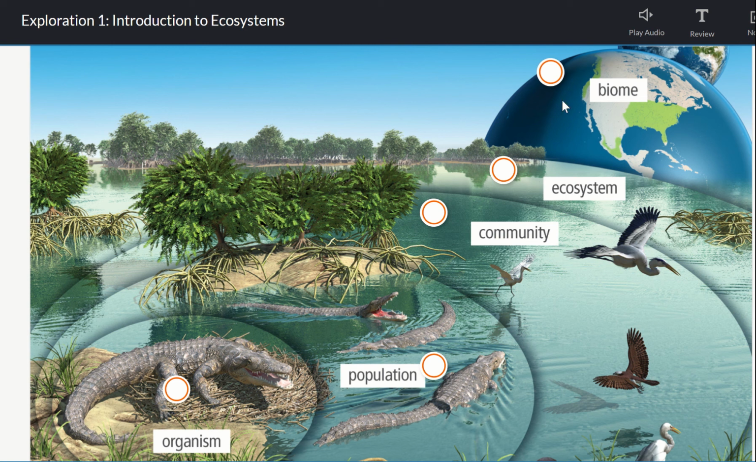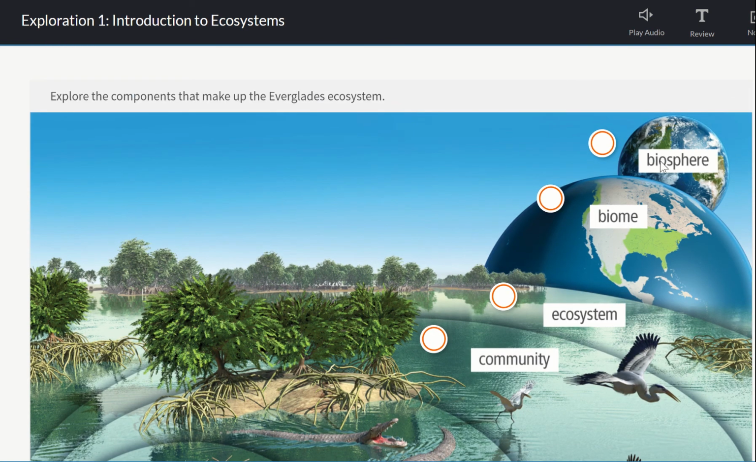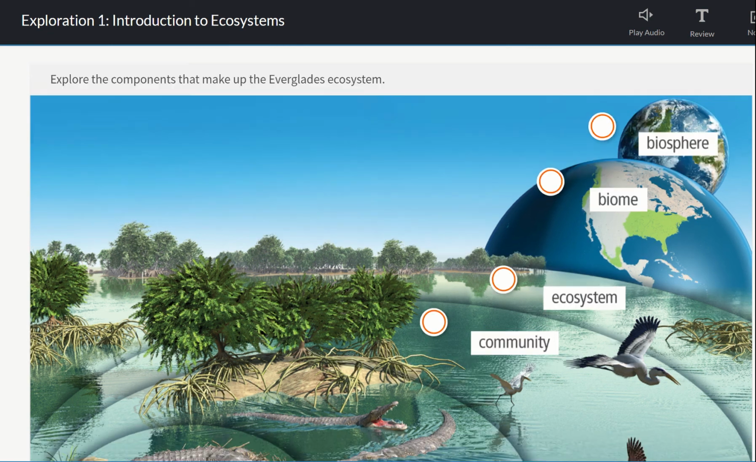Then we go to biomes. This is where we link ecosystems together. If they have similar traits and properties, this is where we link them together. And the last one is the biosphere, and this is where all living things and non-living things are found. It's where all of them live.